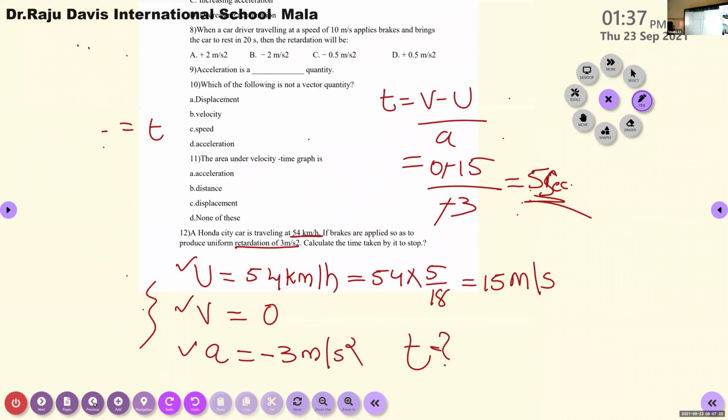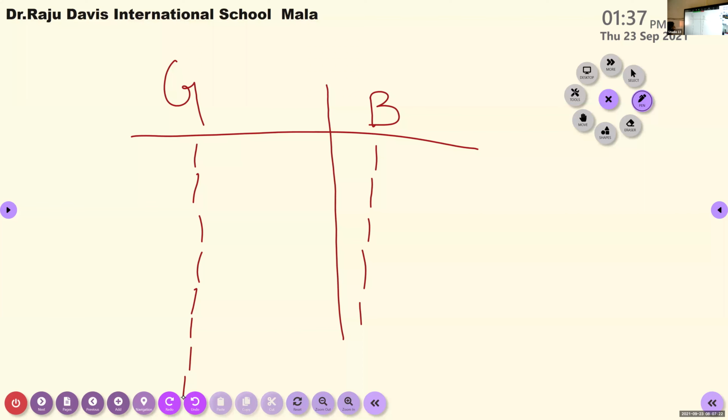So here, 1 more mark. What about the total? 1, 2, 3, 4, 5, 6, 7, 8. Boys, 1, 2, 3, 4, 5. Again, who wants again? Girls, congratulations to the girls team. What about boys? Why have you become so silent? Regarding the numericals, all have become weak. No problem. Anyway, you made a good attempt.